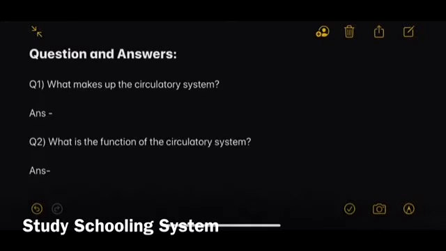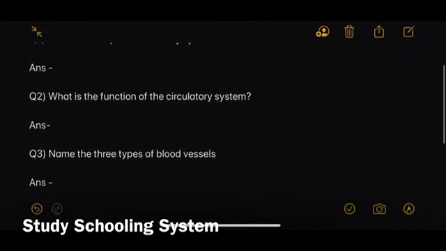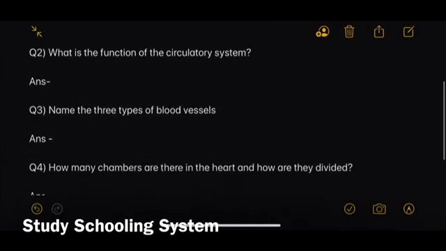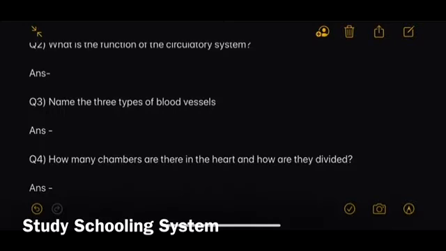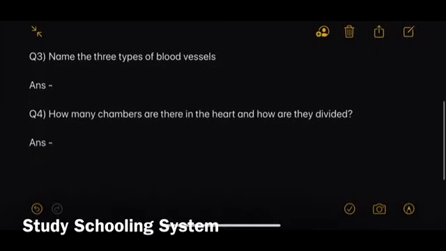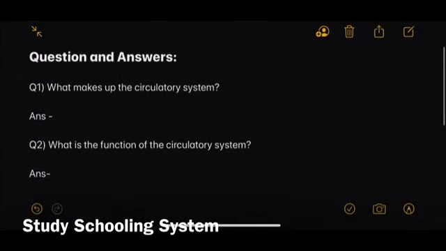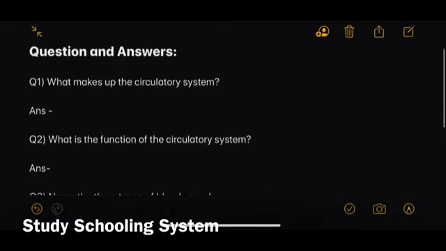So the first question is, what makes up the circulatory system? I will be sharing the answers with you after I read out the questions. The second question is, what is the function of the circulatory system? And the third question is, name the 3 types of blood vessels. And the last question is, how many chambers are there in the heart and how are they divided? So there are 4 questions, and now I'll be showing you the answer, students.